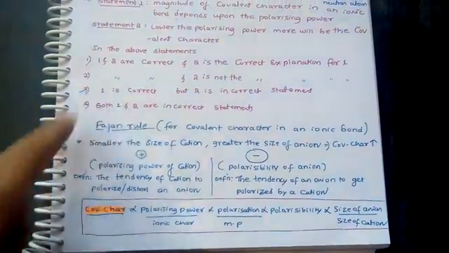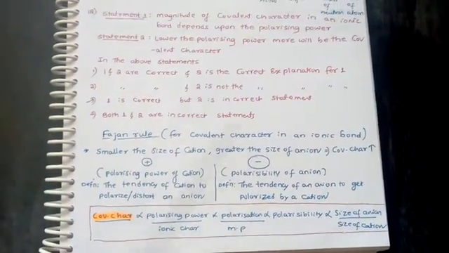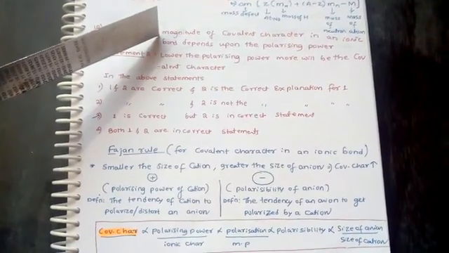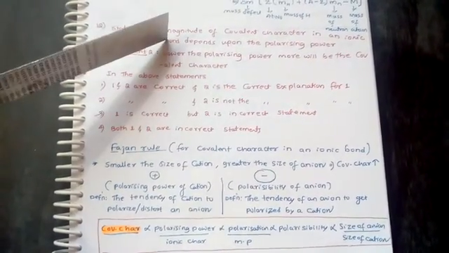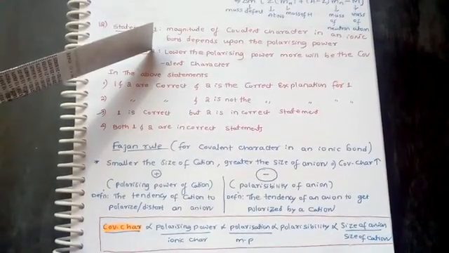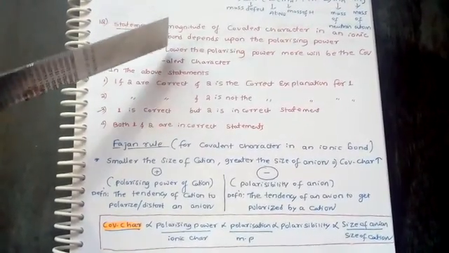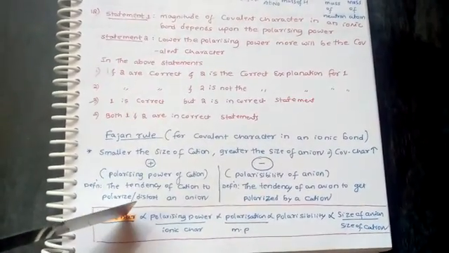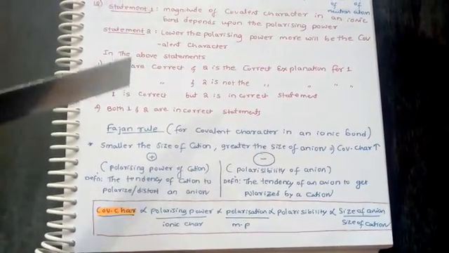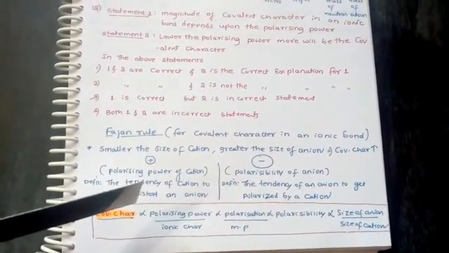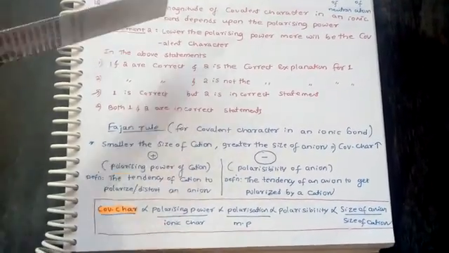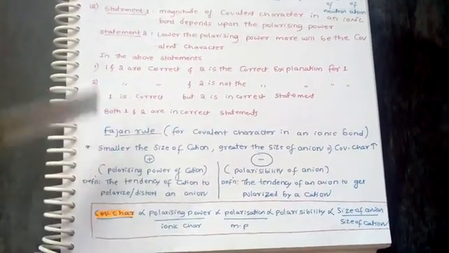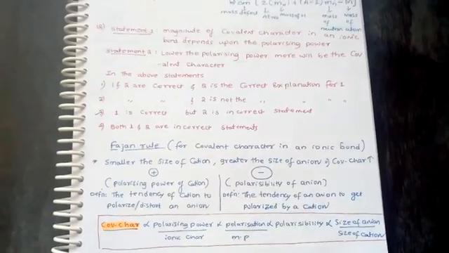So here the answer is, the first one is correct and the second is incorrect. The first one says the magnitude of covalent character in an ionic bond depends upon polarizing power. This statement is correct. Statement 2 is incorrect, because here they have told lower the polarizing power, more will be the covalent character. But if you see our relation, polarizing power is directly proportional to the covalent character, but here they have given an inverse relation. So our answer is one is correct, but second is an incorrect statement.